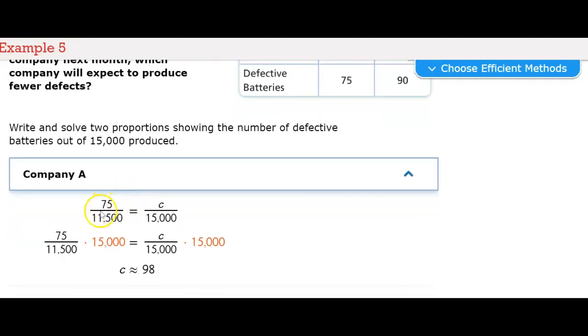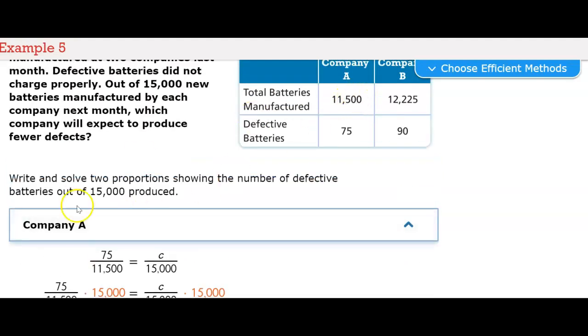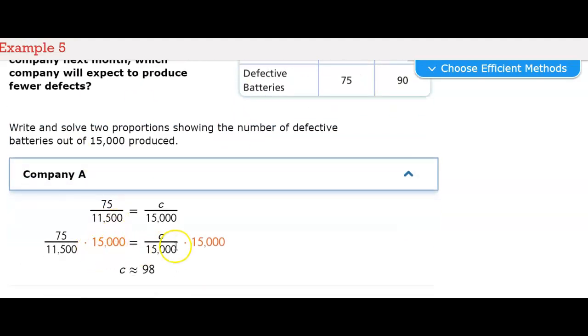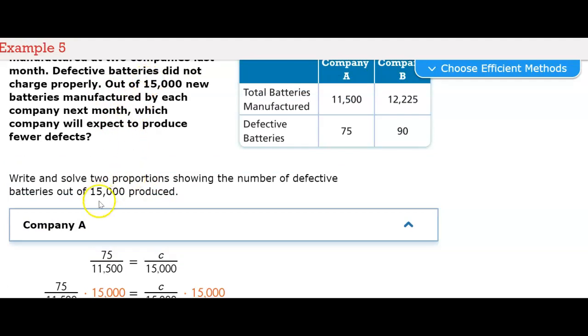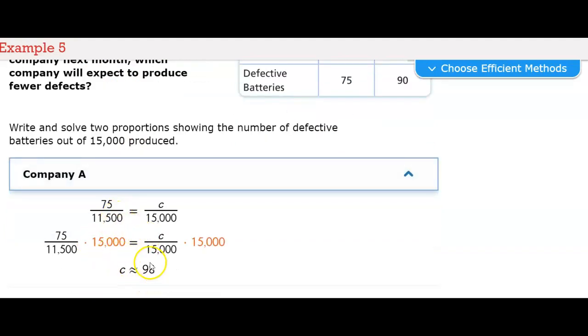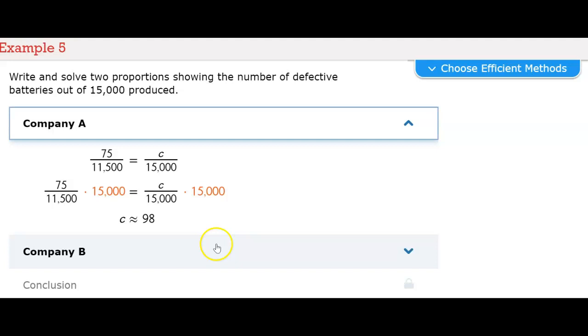For company A, you do 75 defective batteries over the total number of batteries, and multiply that by 15,000 new batteries, and you get approximately, that squiggly equal sign means approximately, 98 batteries that will have defects.